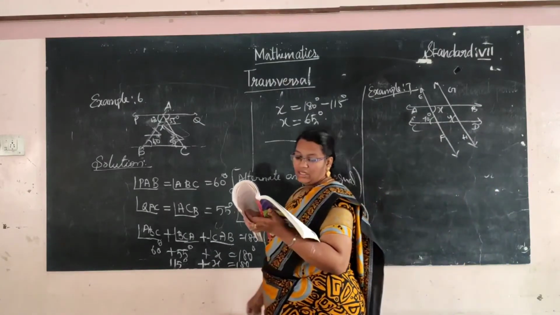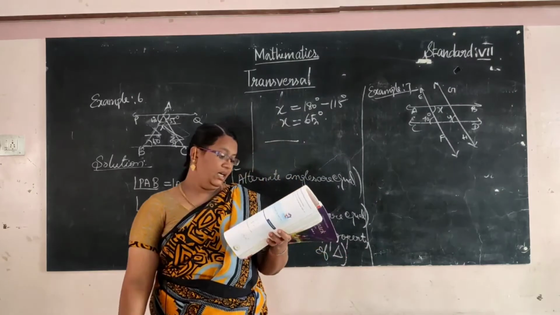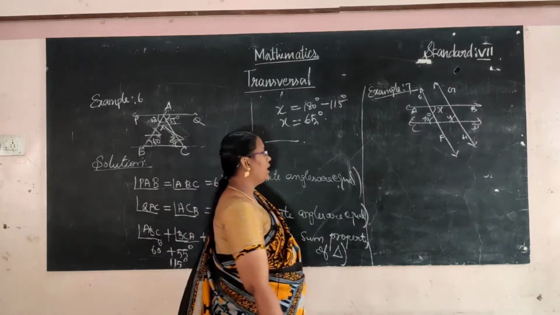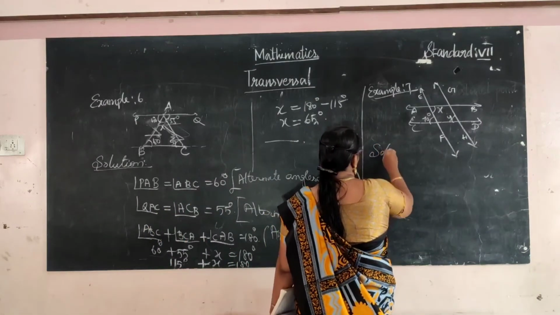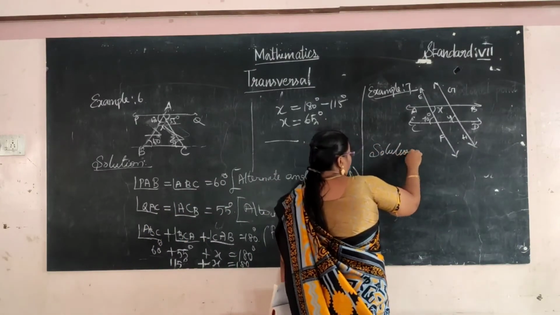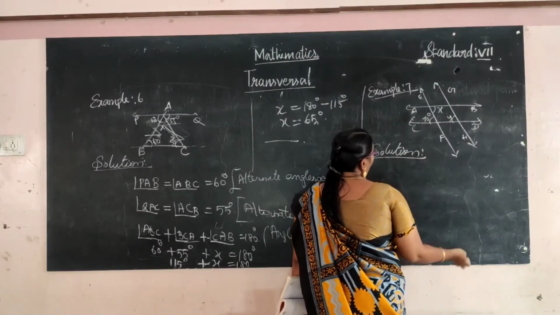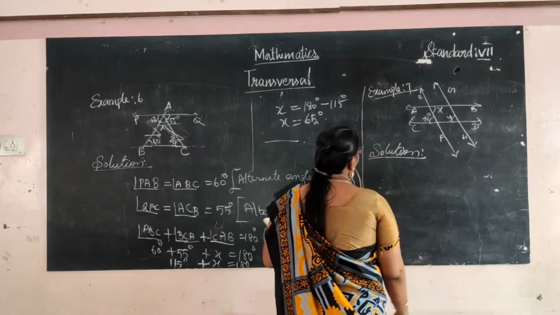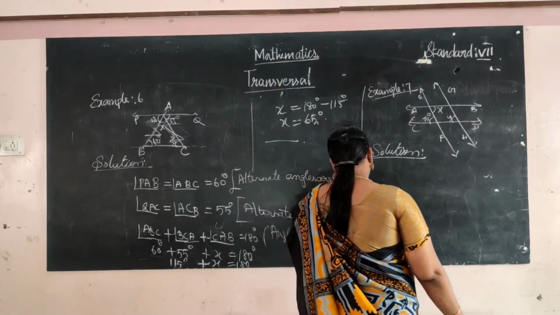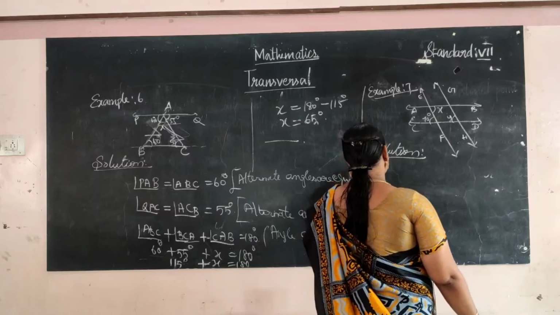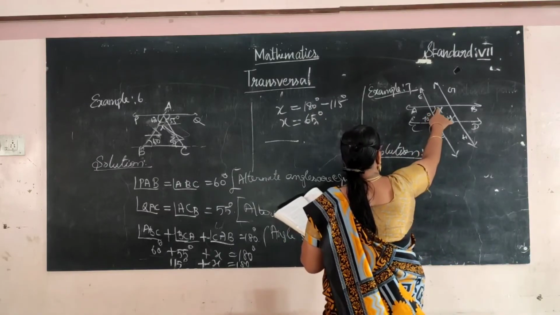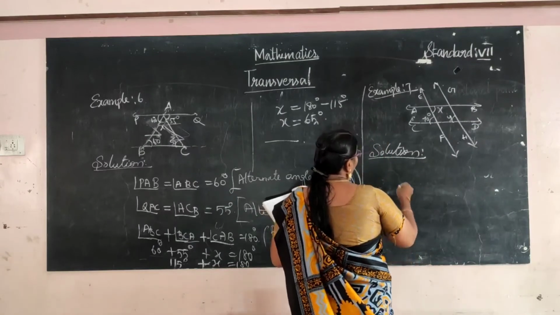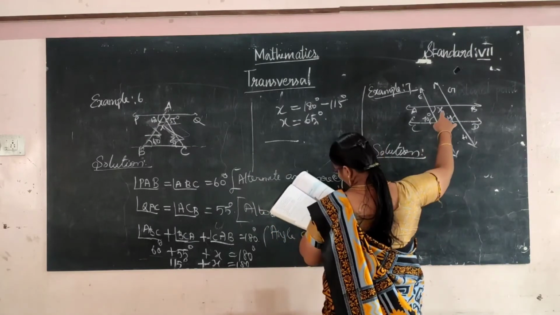Okay, find the x and y. Here EF and GH are parallel lines. Solution. Imagine it. What is the relation between these two? Alternate angles. Alternate angles are equal. So the angle here.